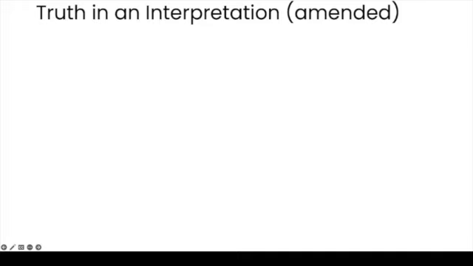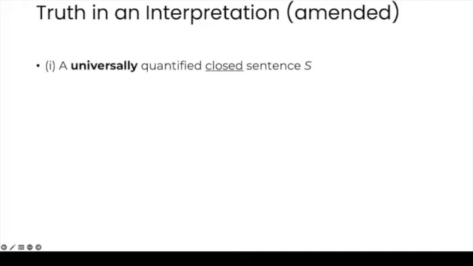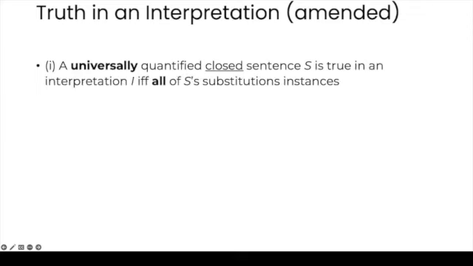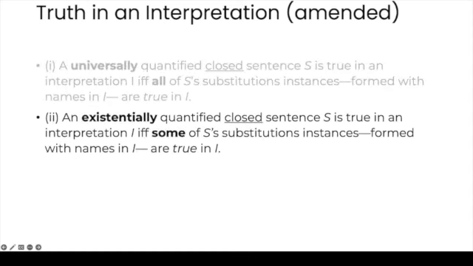Okay, here's our amended definition. A universally quantified closed sentence S is true in an interpretation I if and only if all of S's substitution instances, formed with names in I, are true in I. Likewise, an existentially quantified closed sentence S is true in an interpretation I if and only if some of S's substitution instances, formed with names in I, are true in I. So it's the same, but we are replacing all with some.